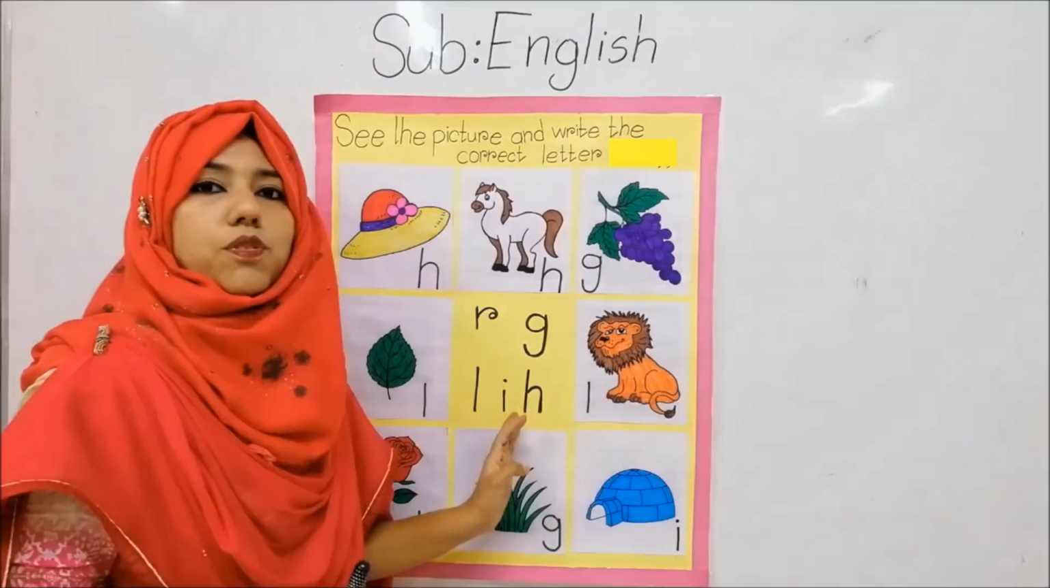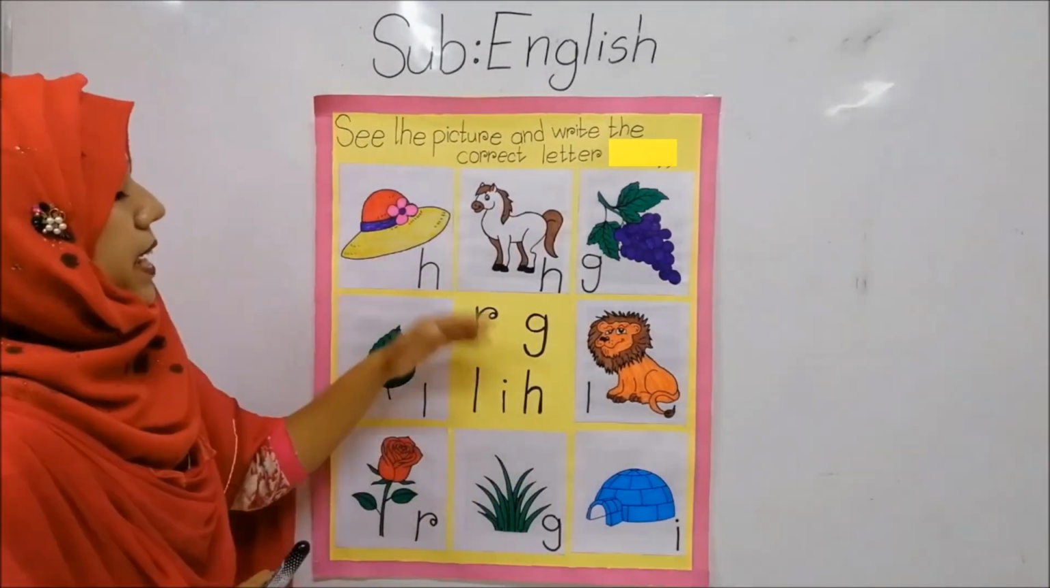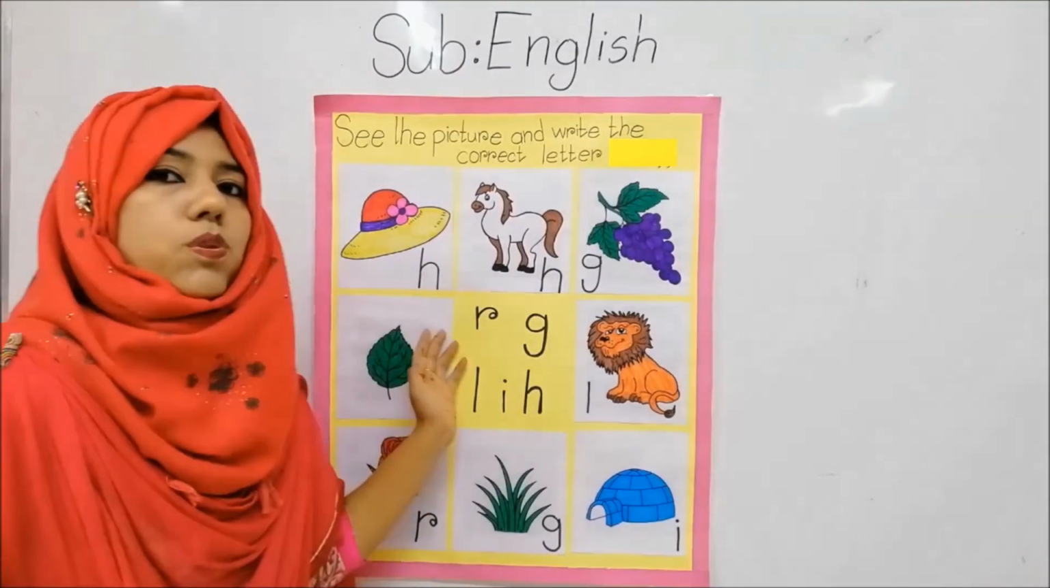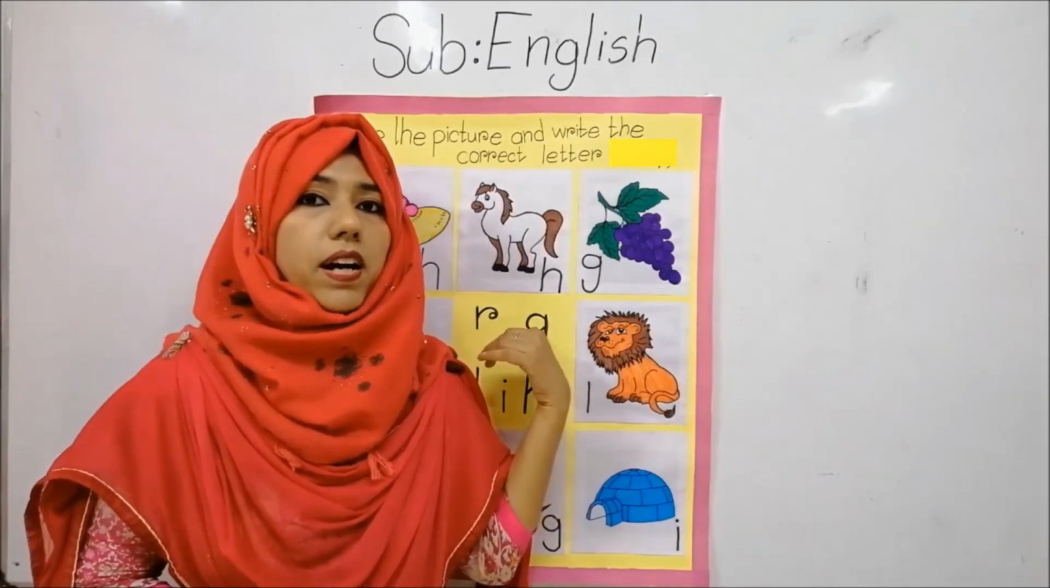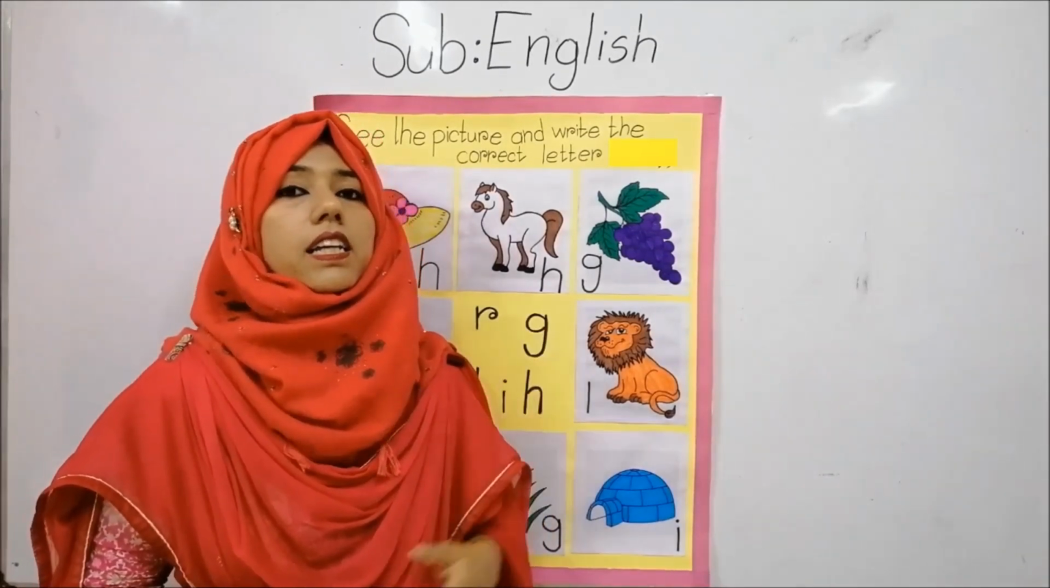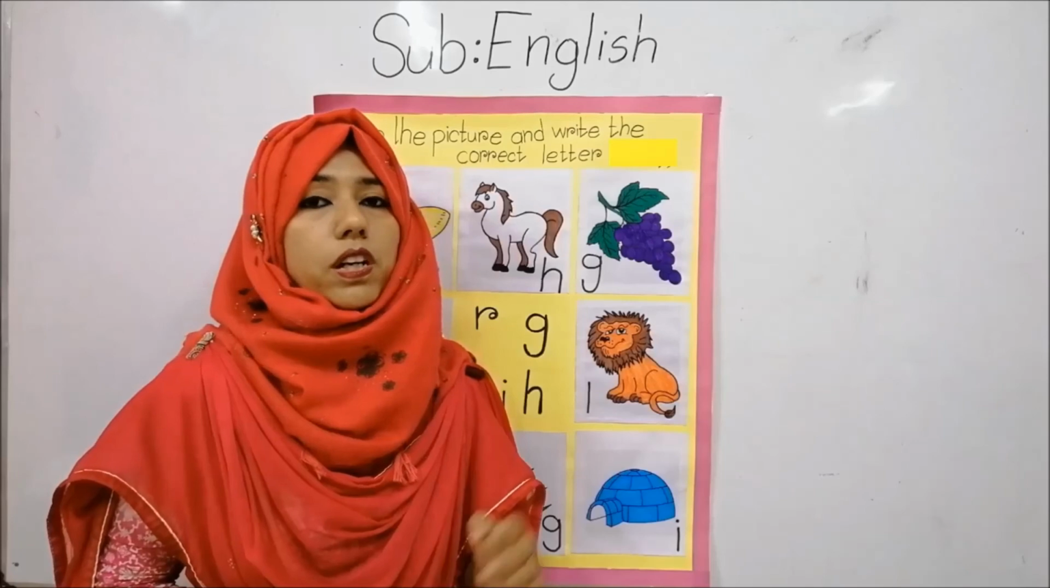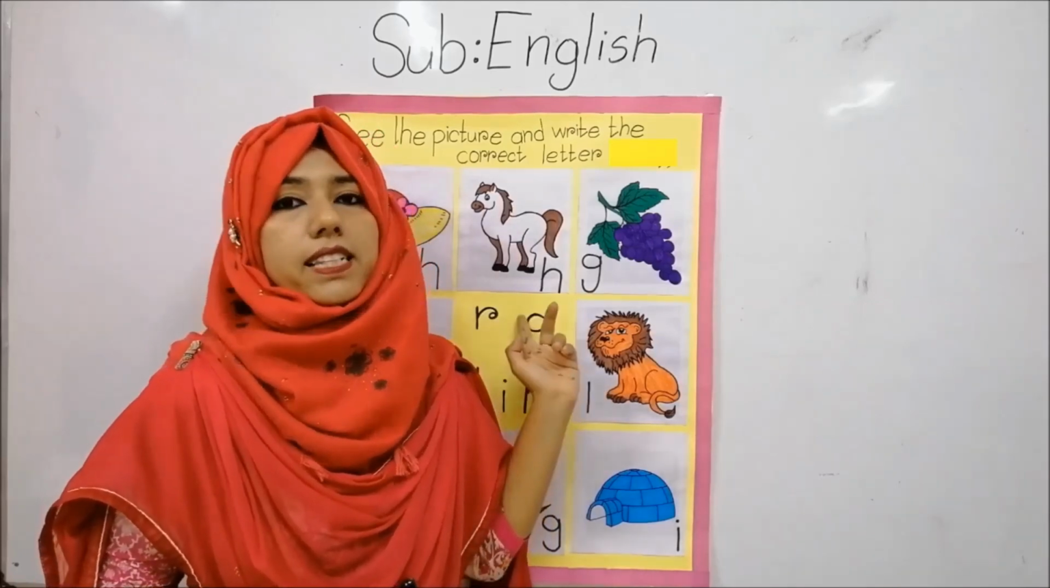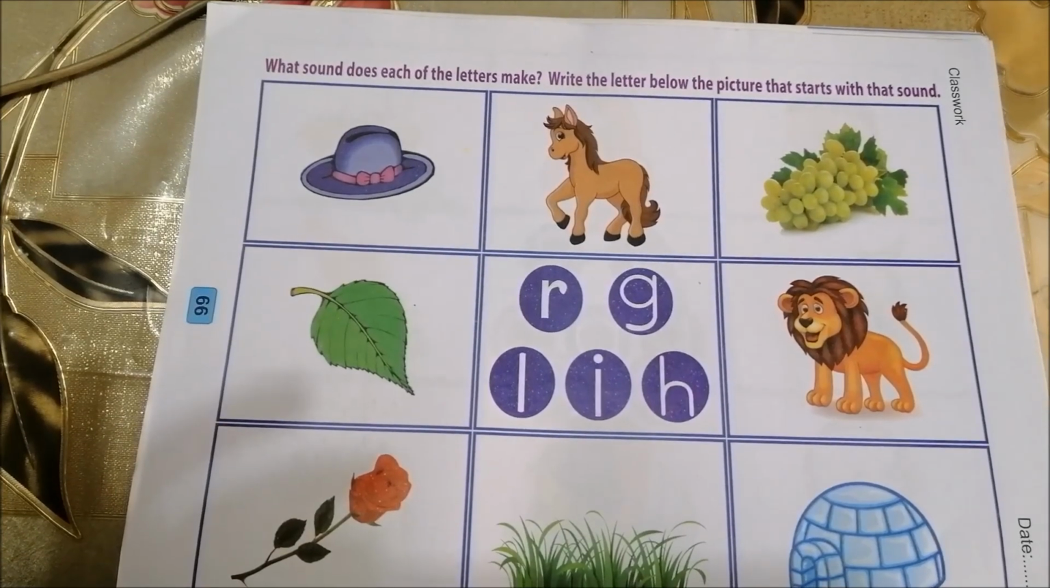So students, are you clear about it? Like this way, you will complete this one. Okay. So where you will find out this picture in your lowercase alphabet book, page 66, you will get this one. Okay. So do it by yourself.